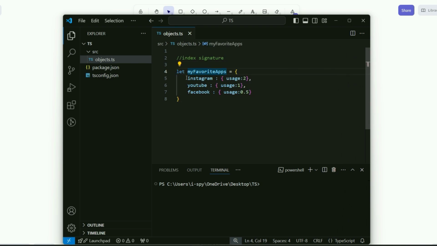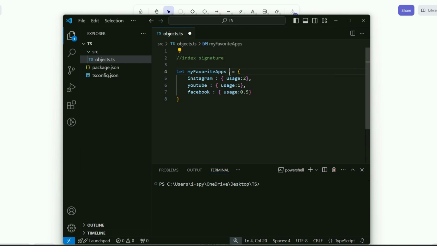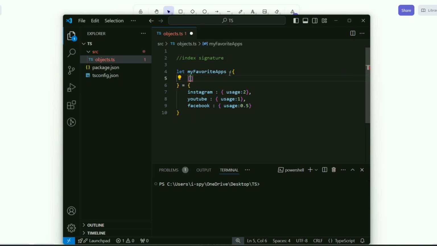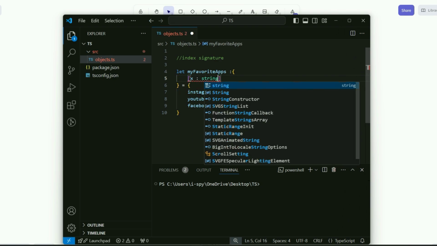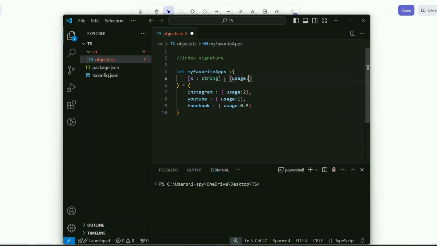Signature means like if I want to add another app to it, I don't need to define it here. It should automatically accept a new entry for me. I can create a signature type. I want the key to be dynamic. Key could have any name. So I can do key: string. This means I'm defining a key which could have any string, not specific string, any string. And it's going to have an object with usage value of number.